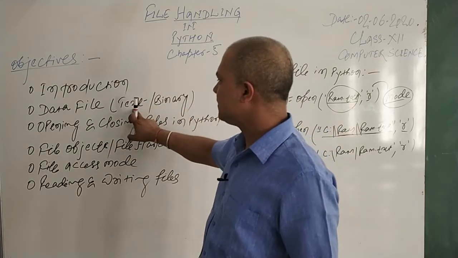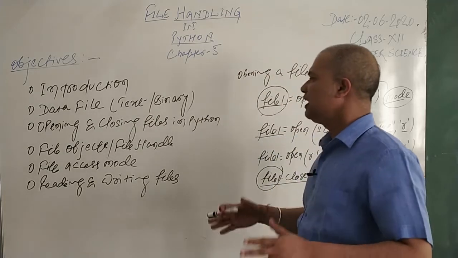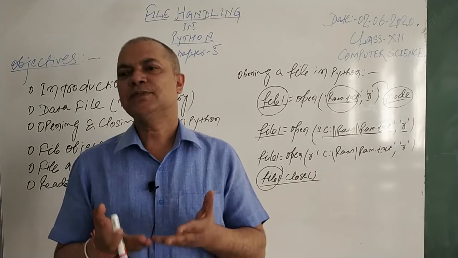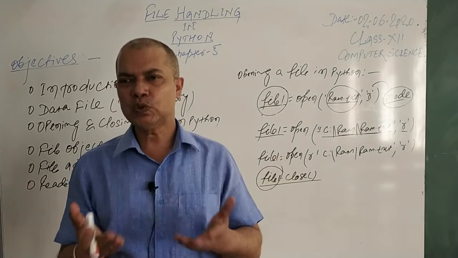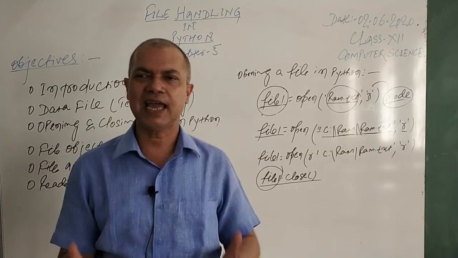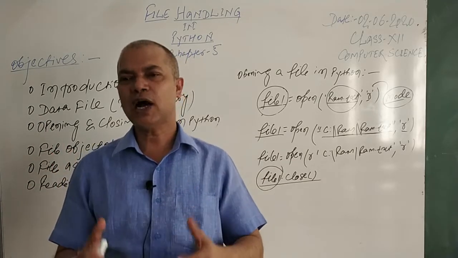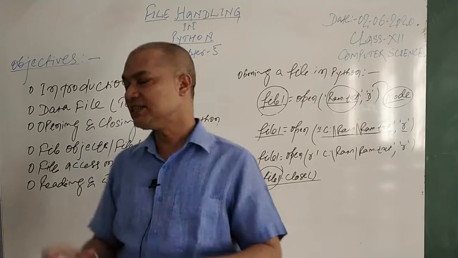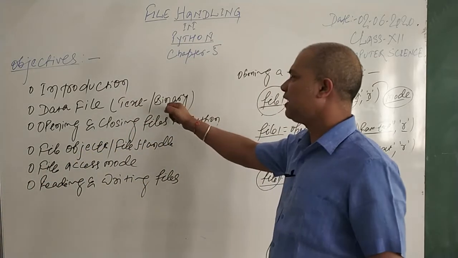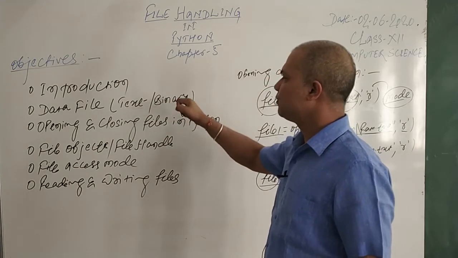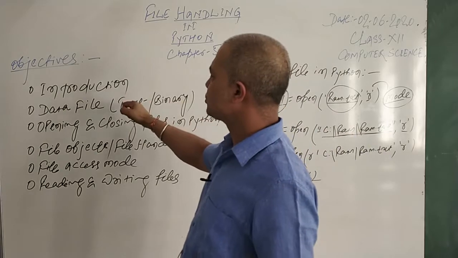Text, as I mentioned, once we store any data in the form of text, it is formatted, and the file includes things like the carriage return or \n as handled. That's why the file will look different after opening once it is a text file. And a binary file is a file which stores data in binary, where no formatting takes place, and it's considered to be faster to access.